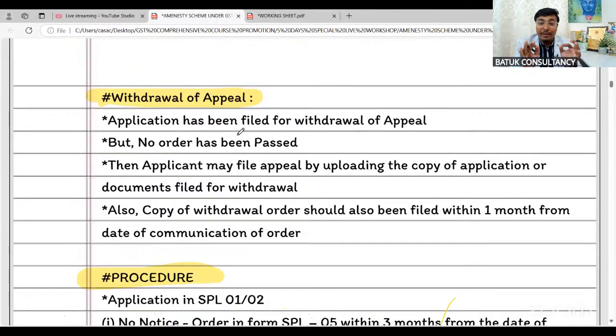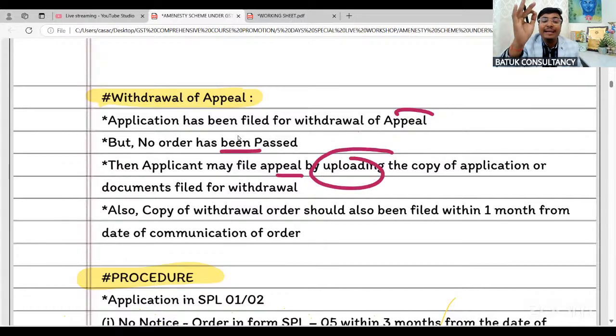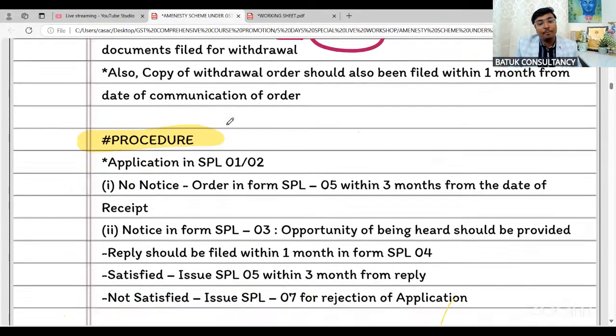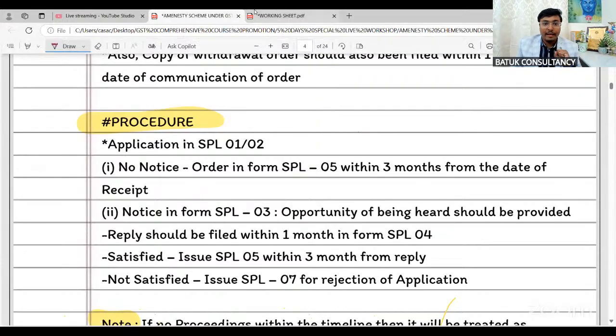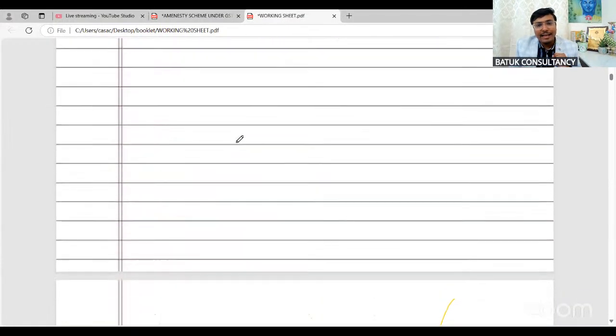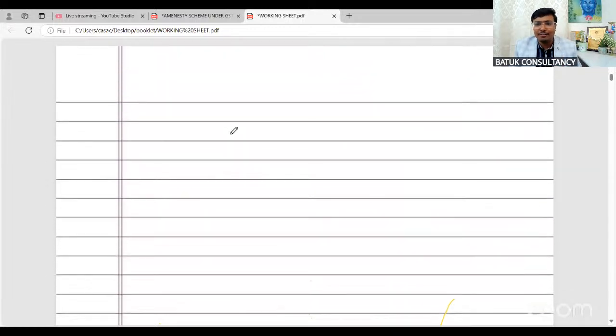Now withdrawal of appeal we have already covered. If the application has been filed for withdrawal of appeal, but no order has been passed, then the applicant may file the application by uploading a copy of the application only. This is also a specific thing which is available here. Now sir, can you please guide us the procedure of the amnesty scheme? Most important, the practical part, that is the application, and after that we'll directly move to the screenshots.